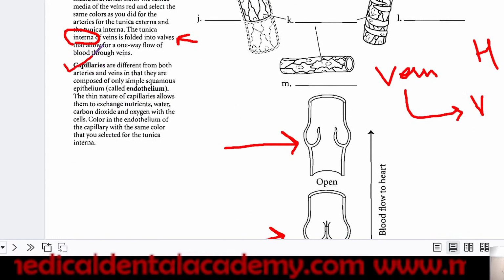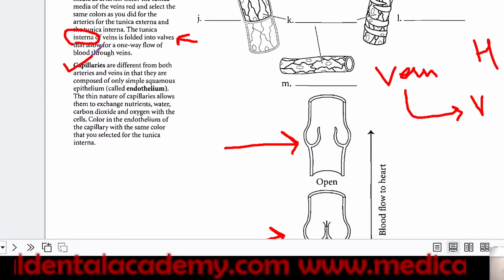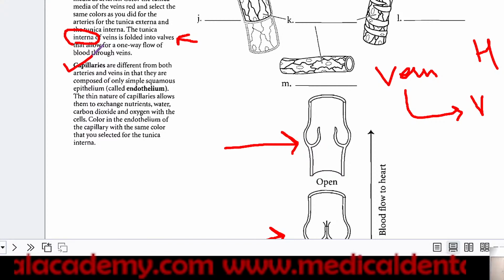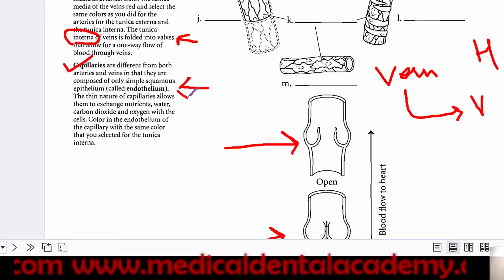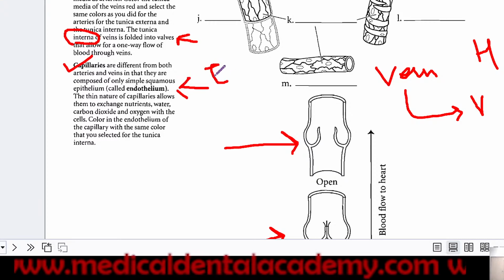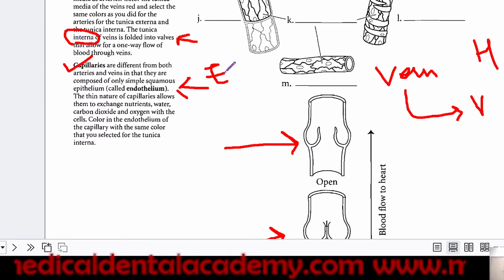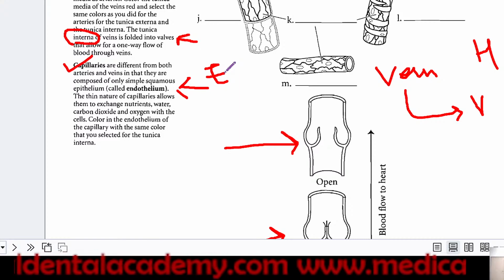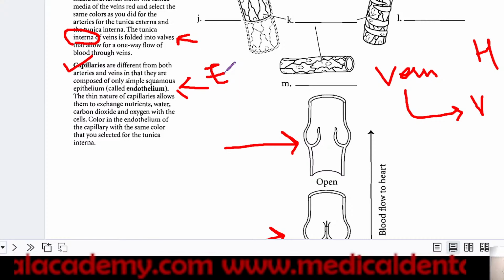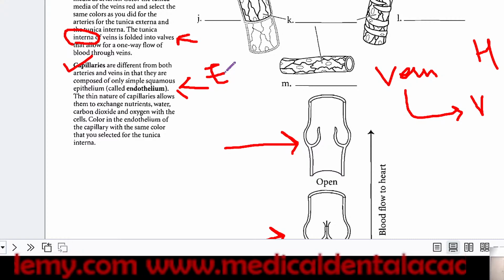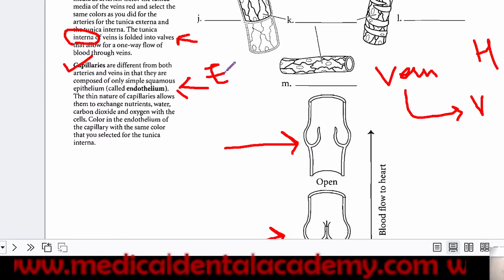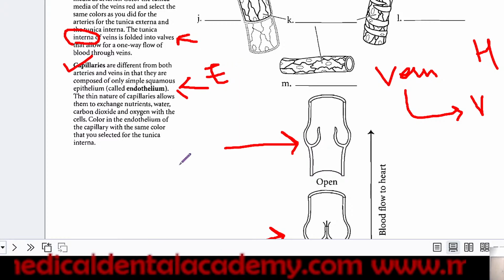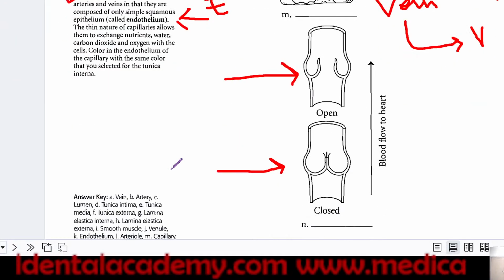Now capillaries are different from both arteries and veins. Why? Because they are composed of only endothelium. Capillaries contain only endothelium, no tunica externa, no tunica media. In this way, you can understand their flexibility. They will be very soft and flexible, or fragile in nature.